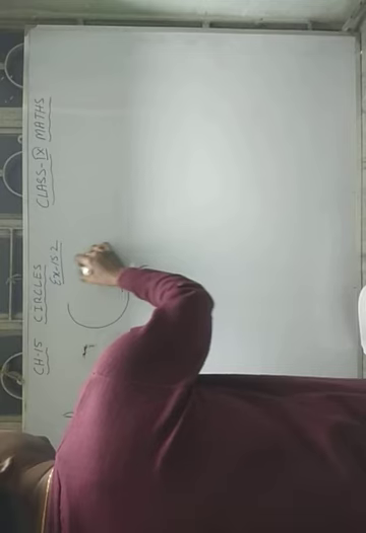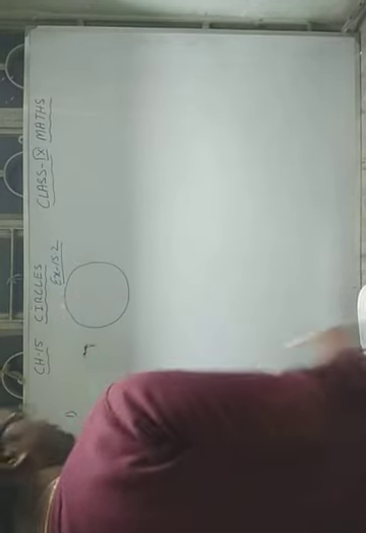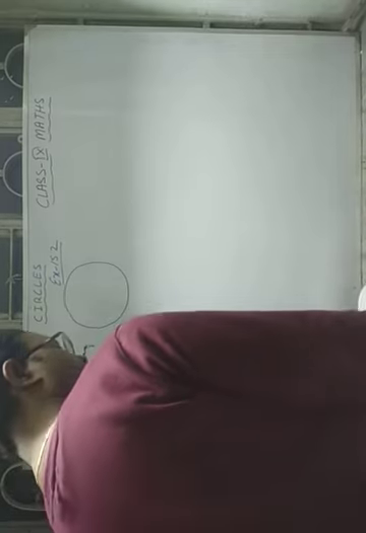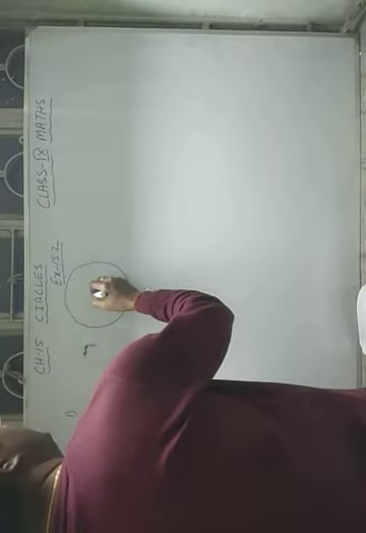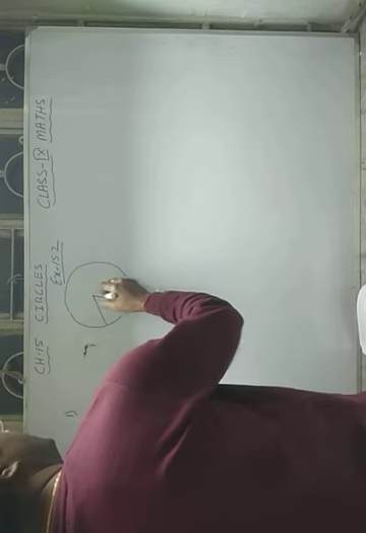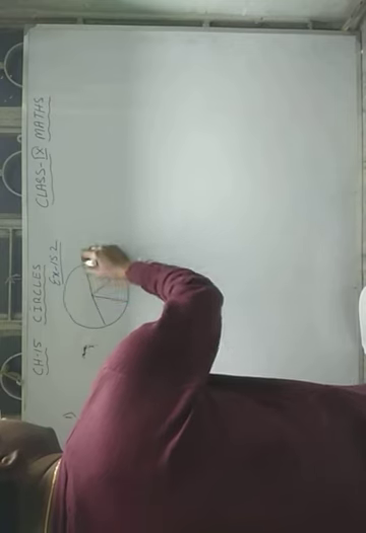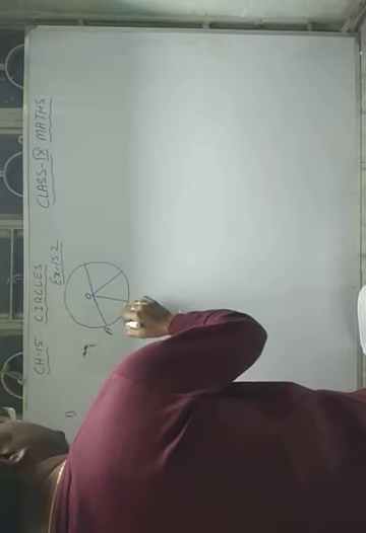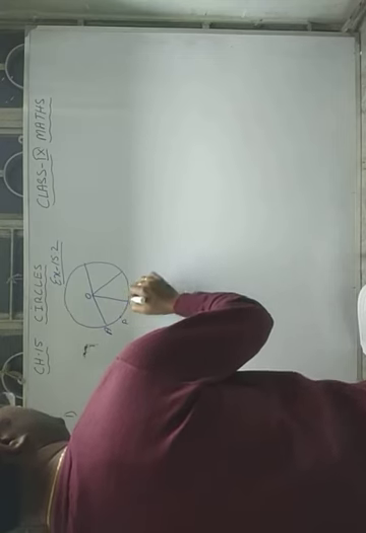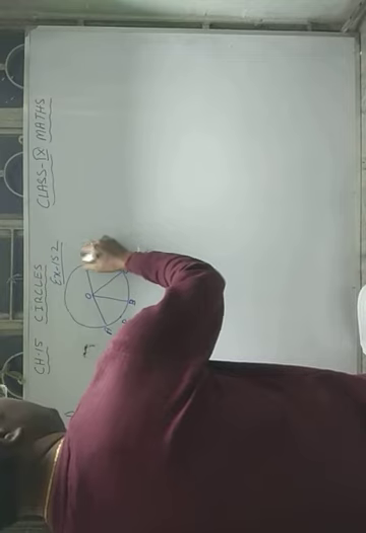Always draw the figure before doing the geometry work. So here the two arcs APB and CQD are given equal. Here A, P, B, and here C, Q, D.